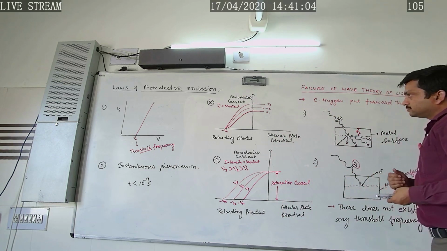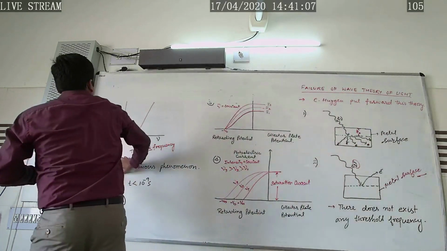Now let's come to the third point of the wave theory of light.